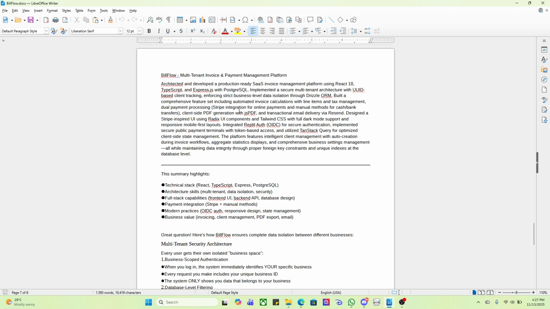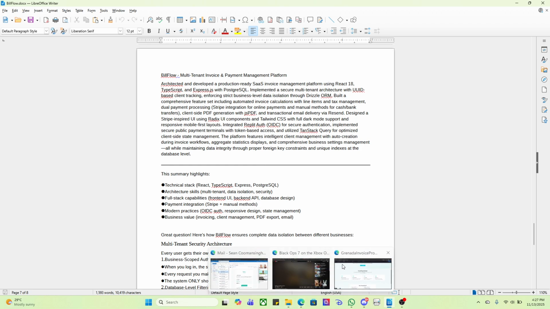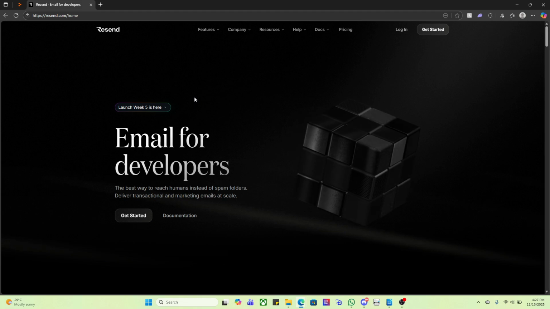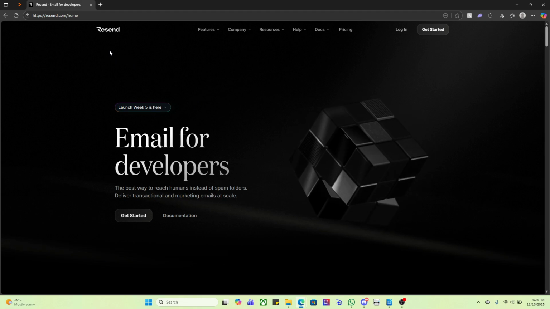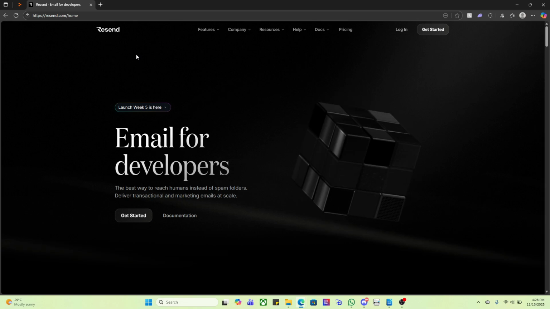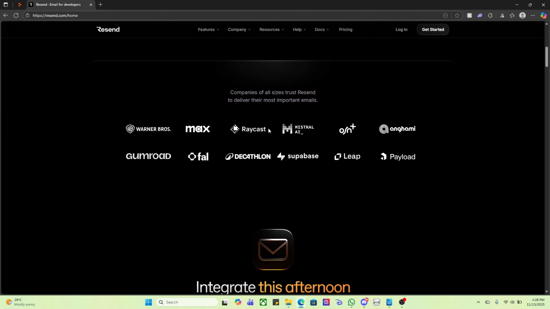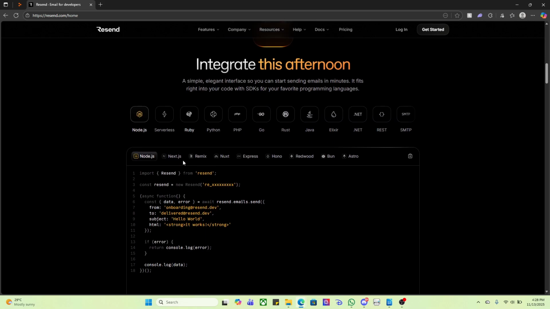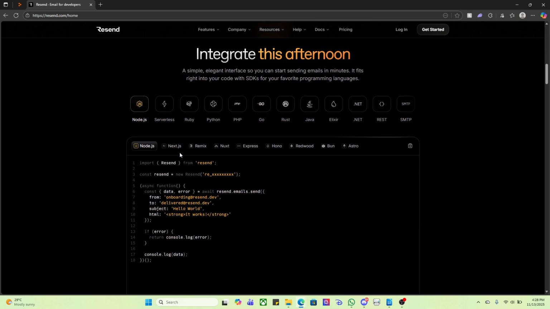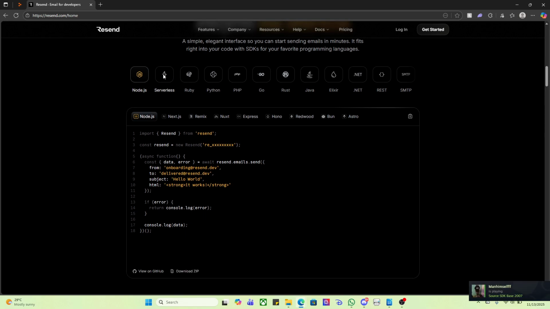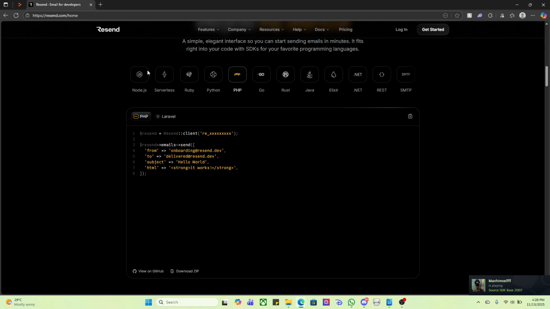It has client-side PDF generation with jsPDF, similar to when I did my last project, which is Clinic One, whereby you could export PDFs. It also has transactional email delivery via Resend. So, what is Resend? Resend is an online email platform similar to Mailchimp and SendGrid. It's email for developers. It's trusted by many people in the industry, and you could implement the API directly into your code, and it's usable in many different programming languages.